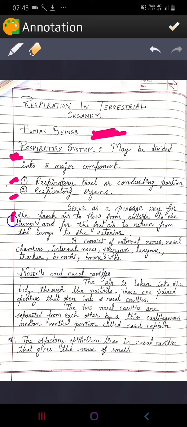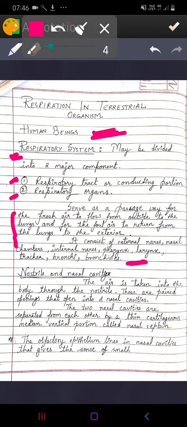This particular paragraph I have already explained, or you must have studied it in breathing. That is what we call inspiration and exhalation: taking in air, oxygen, and giving out carbon dioxide. Then next, it consists of external nares, nasal chambers, internal nares, pharynx, larynx, trachea, bronchi, bronchioles. One more thing I haven't written over here, that is alveoli. So let us take each of these one by one.